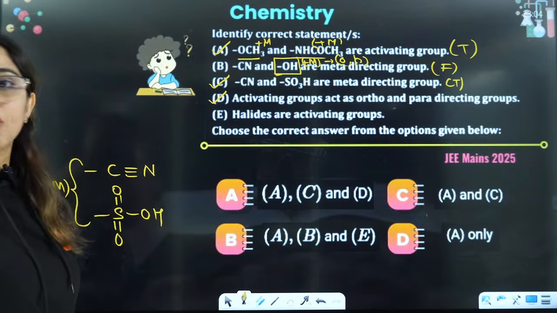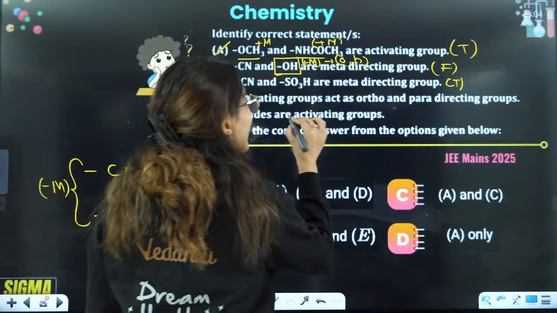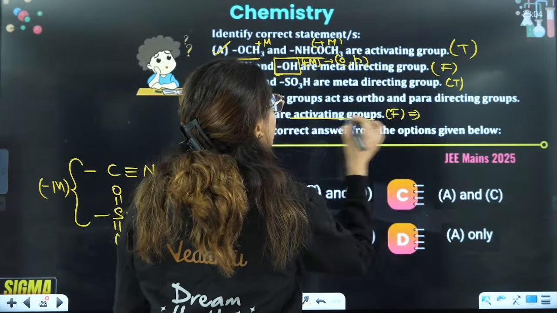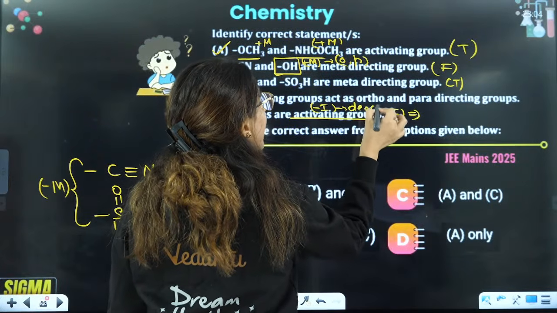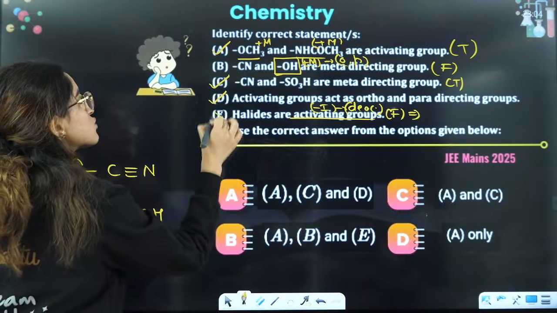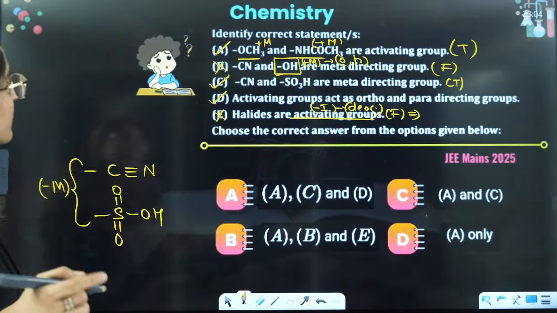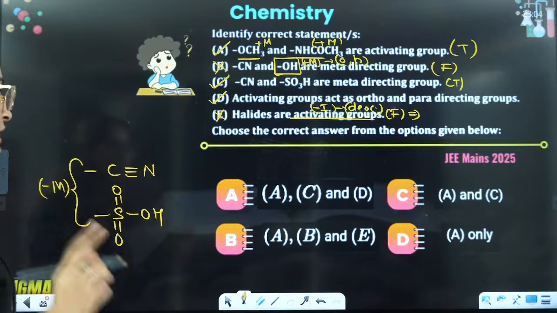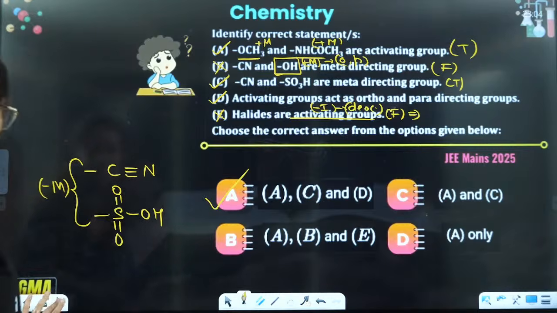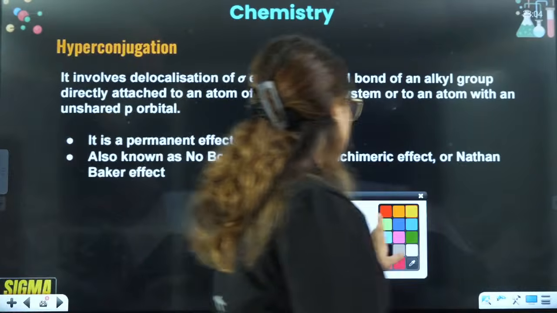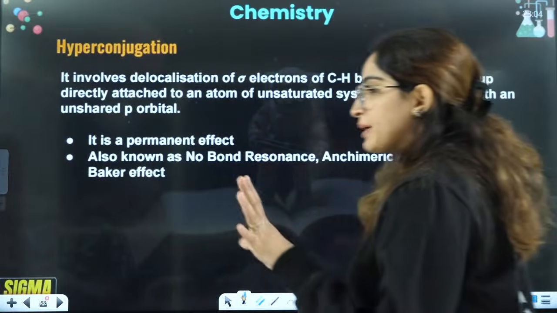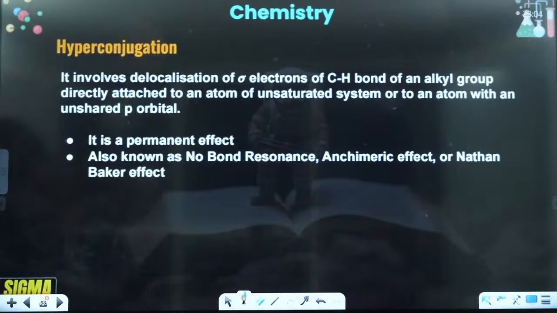Halides are activating groups? No. Halides are deactivating because of minus I. So this is not correct. So the correct statements are A, C, D. So the answer will be A is the correct answer here. Okay. Now the next concept is hyperconjugation. Everybody, check the D option. A is the answer. Yes, A is the correct answer.